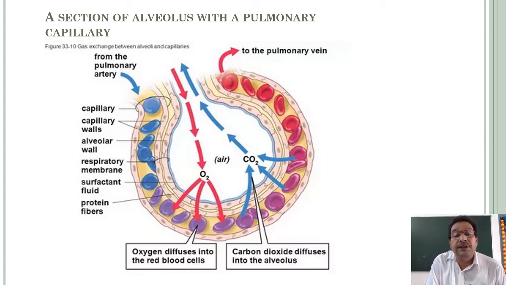Blood comes to the alveolar capillary network from the pulmonary artery. That means it is deoxygenated blood. After oxygenation of the blood, completely bright red colored RBCs are there. Due to that, bright red colored RBCs go from the capillary to the pulmonary vein, and then are carried to the heart.